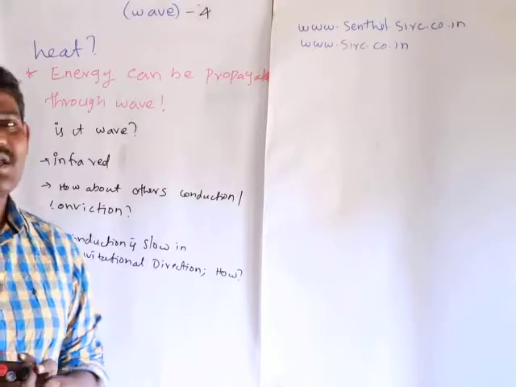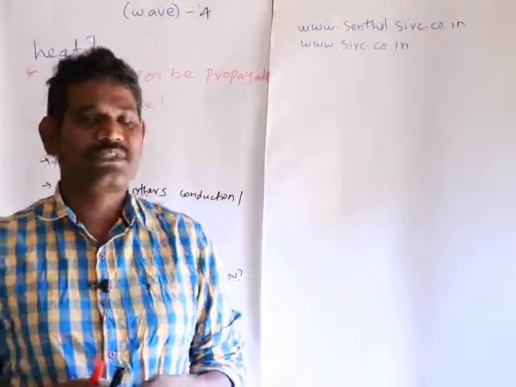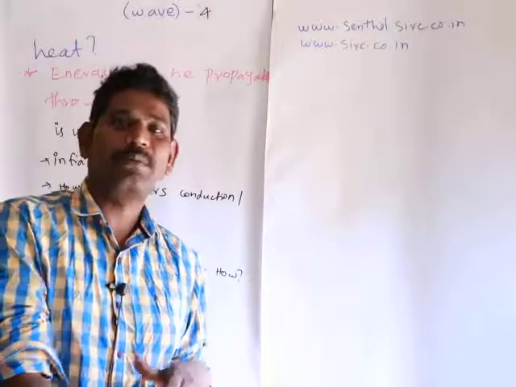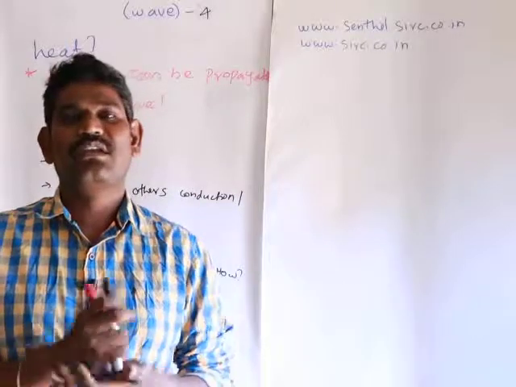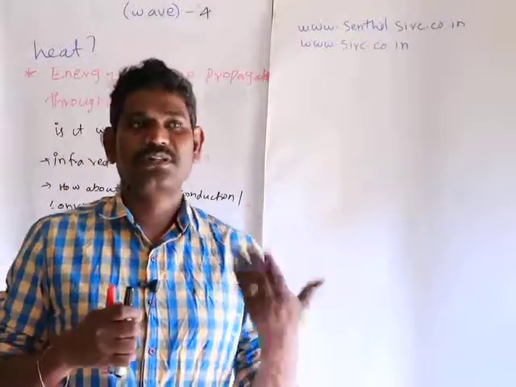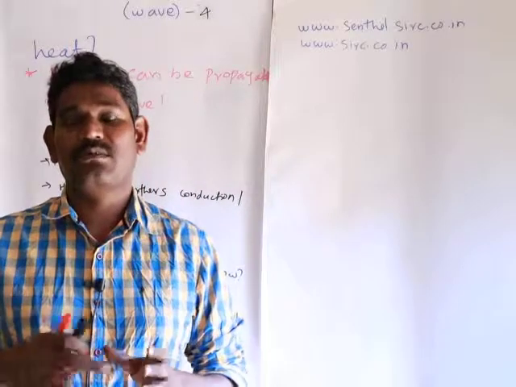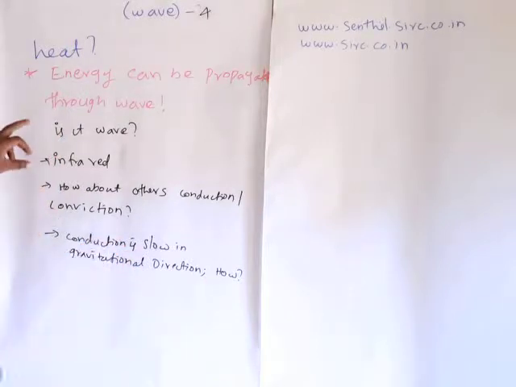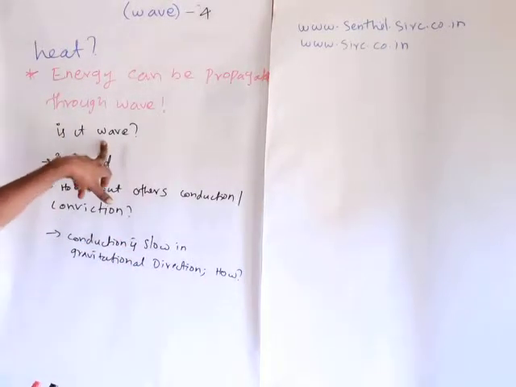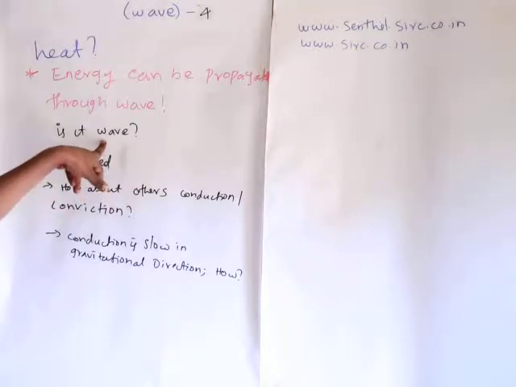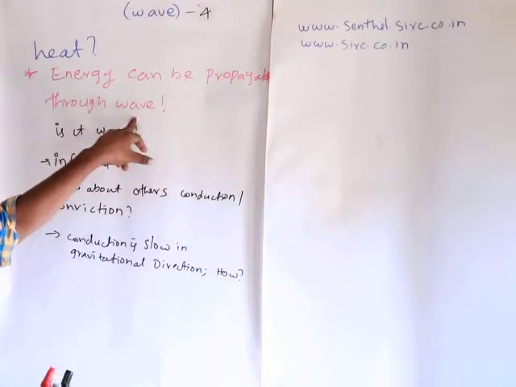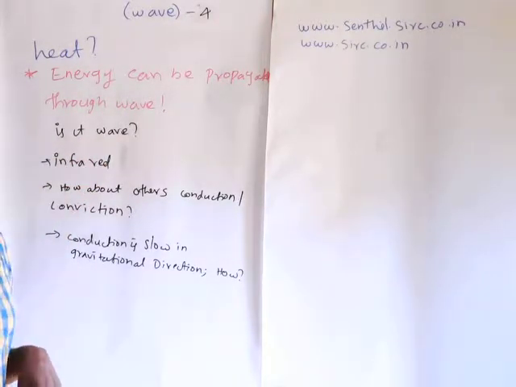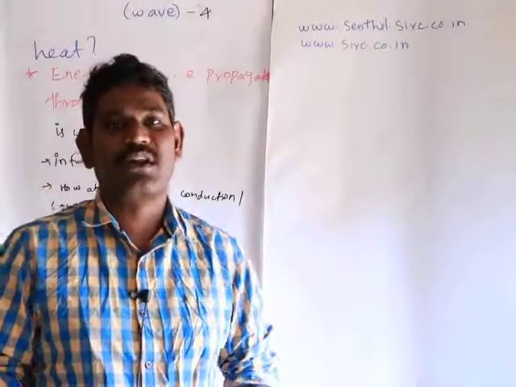It is very essential for us to go through these different aspects. If we crystallize how heat is propagated, we can utilize this energy in a much more efficient and enhanced way. So we realize the question is whether heat is a wave. We know that wave energy can be propagated through a wave only. So we may suppose to say that infrared is also a wave. Heat energy can be identified as infrared energy.